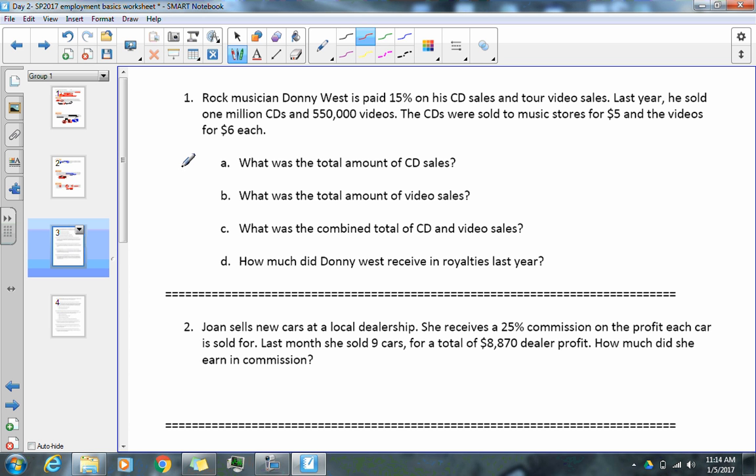Rock musician Donnie West is paid 15% on his CD sales and tour video sales. Last year he sold 1 million CDs. The CDs were sold to music stores. All right, so what is the total amount of CD sales?